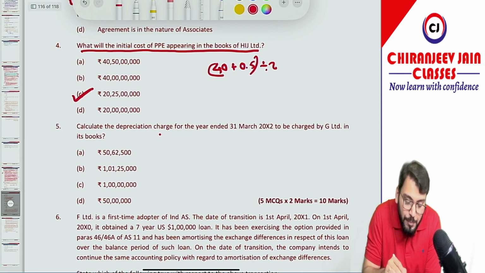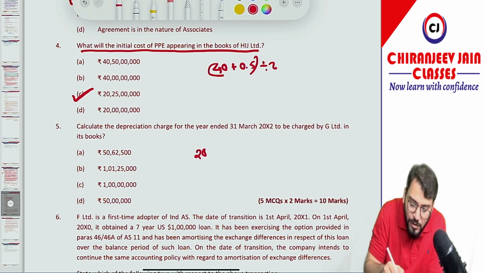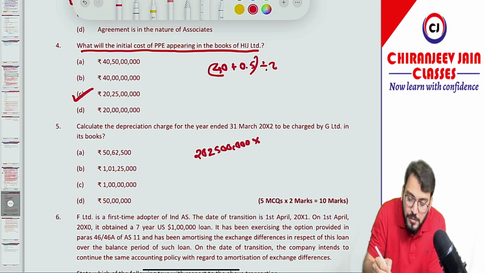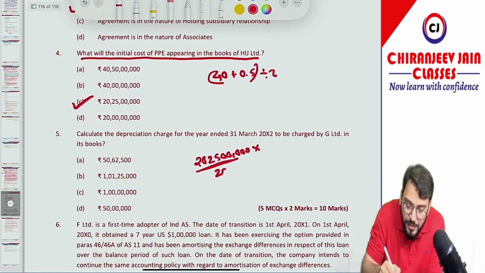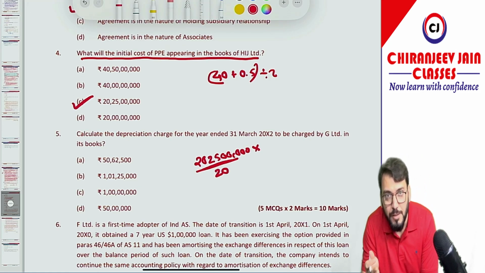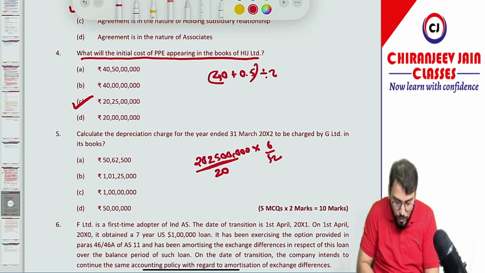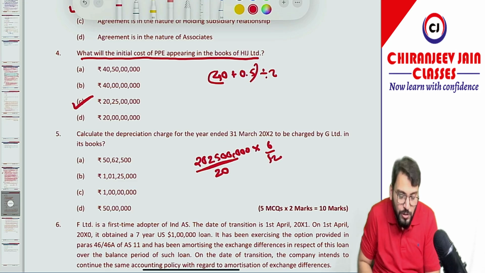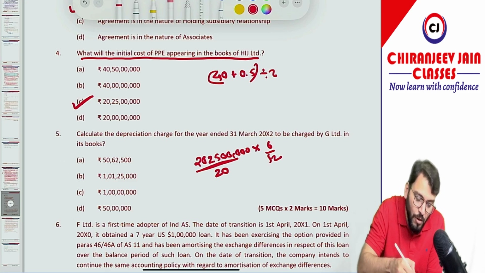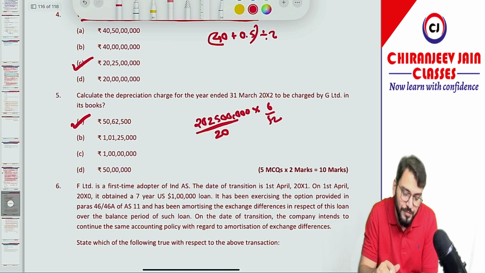Understood? Calculate the depreciation charge for the year ended 31st March 2002 to be charged by G Limited in their books of account. So depreciation will be calculated on 20 crore 25 lakh, correct? The total useful life is 20 years, and we'll calculate depreciation from 30th September, that is for 6 months. So 20 crore 25 lakh divided by 20 into 6 divided by 12 comes to 50 lakh 62,500. So option number A is correct. Chalega? Yes sir. Very easy.